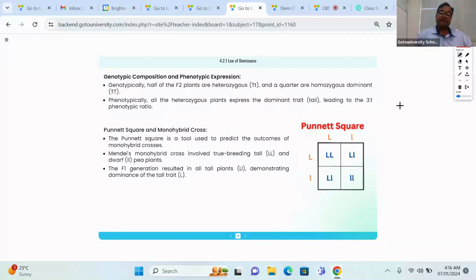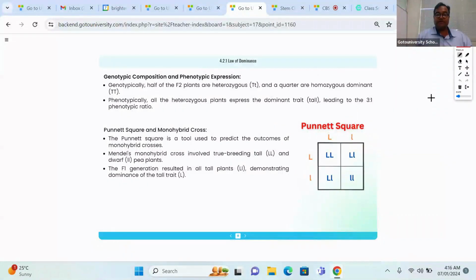So when you're drawing the Punnett square, this symbol is used exclusively for male, and this symbol is used exclusively for female. The above symbol is for male, the below symbol is for female. And I told you that the capital L denotes the dominant allele and the small l denotes the recessive allele, right?